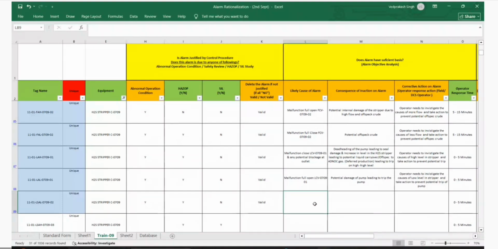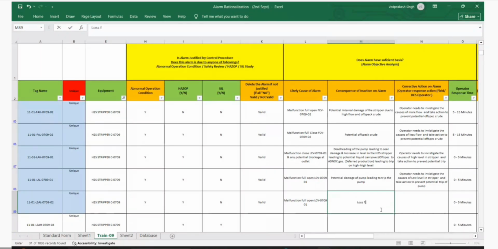Likely cause of alarm, potential. LSAL, the same consequence, and potential damage of pump. Trip the pump, right? This is tripping the pump, correct? So is it like that? Because already tripped, loss of production. Loss of production, right? Loss of production only.